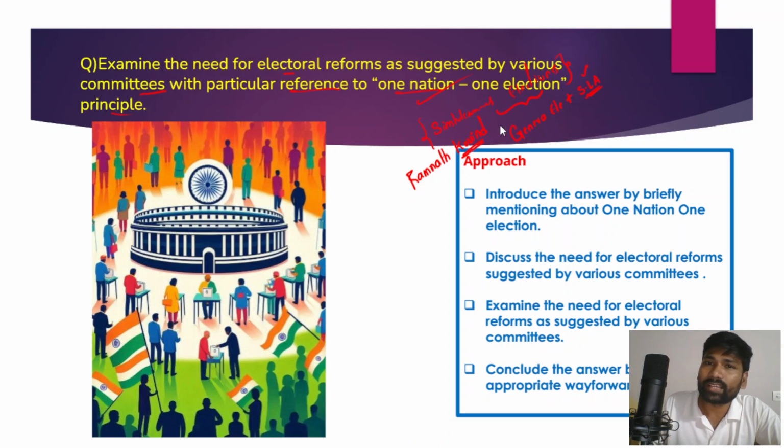But simultaneous election or one nation one election is a principle where general elections to Lok Sabha and state legislative elections would be held at one single period of time, and that is known as one nation one election, or simultaneous elections.